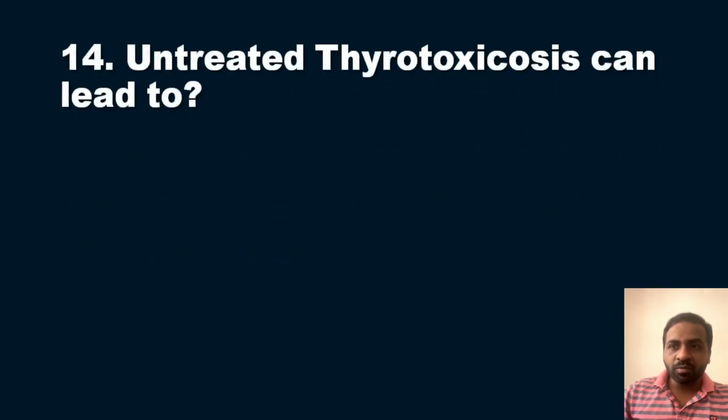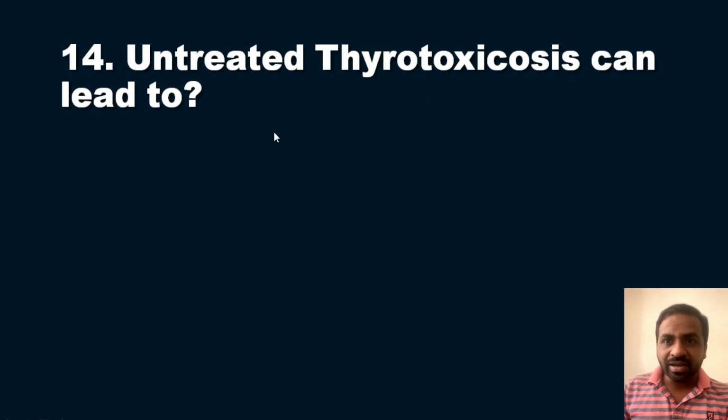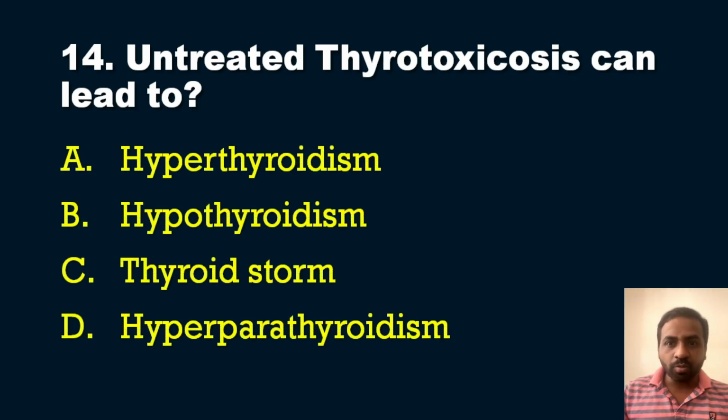Now we will move on to the second last question, and it is a slightly confusing question but a very easy question. Untreated thyrotoxicosis can lead to. So the question is regarding the thyroid. Thyrotoxicosis, if it is untreated, it can lead to. The options are: option A, hyperthyroidism; option B, hypothyroidism; option C, thyroid storm; option D, hyperparathyroidism.